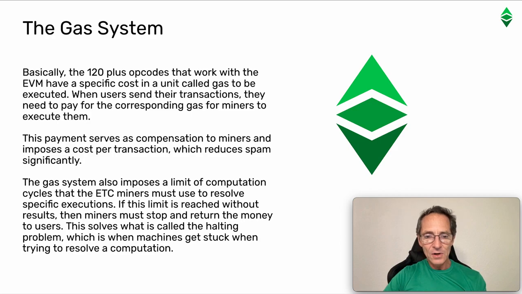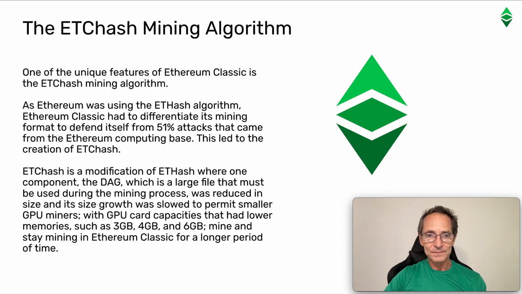The gas system also imposes a limit of computation cycles that the ETC miners must use to resolve specific executions. If this limit is reached without results, then miners must stop and return the money to users. This solves what is called the halting problem, which is when machines get stuck when trying to resolve a computation.